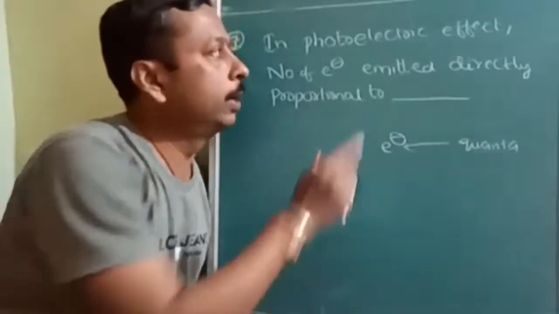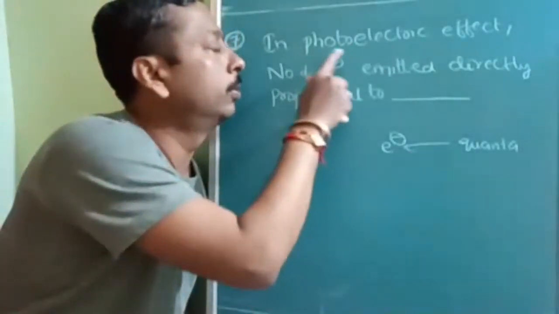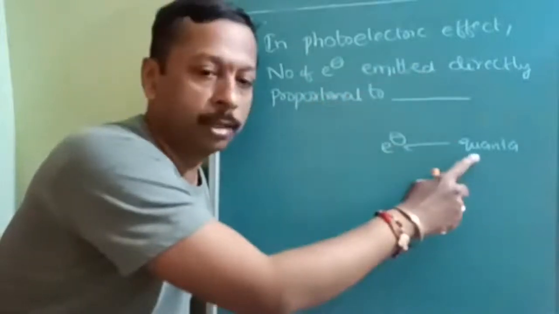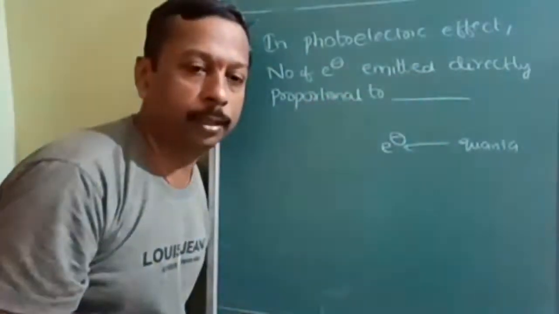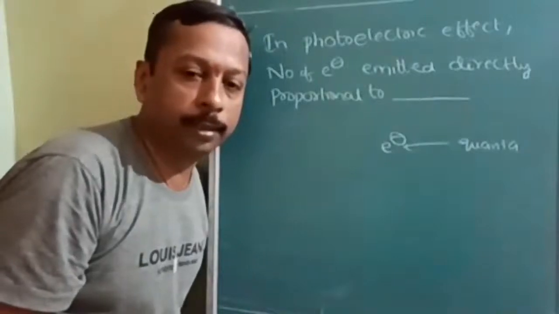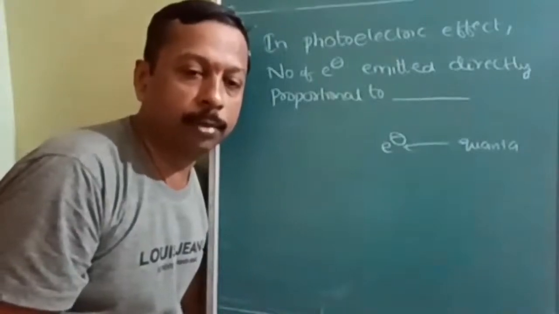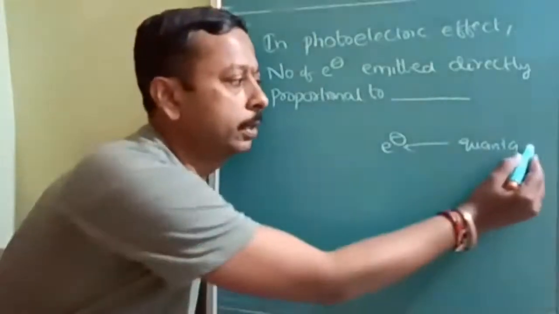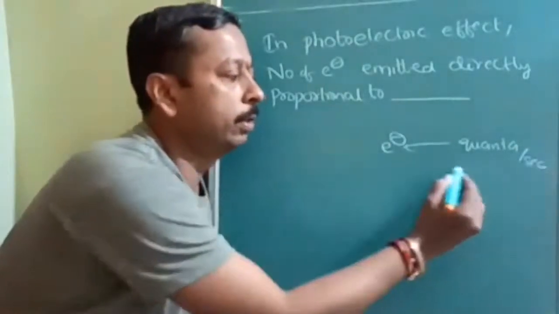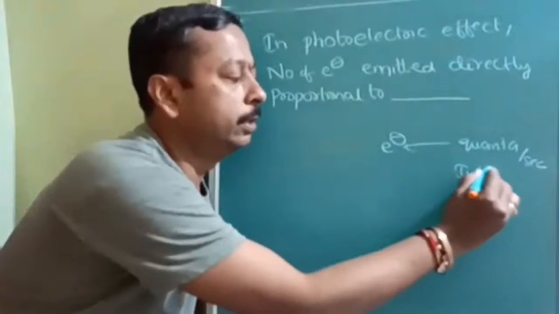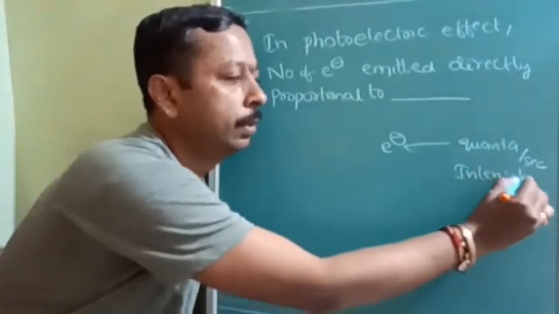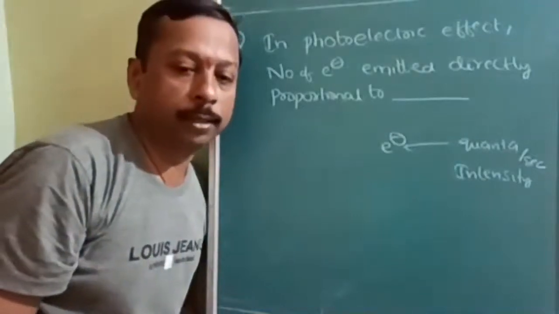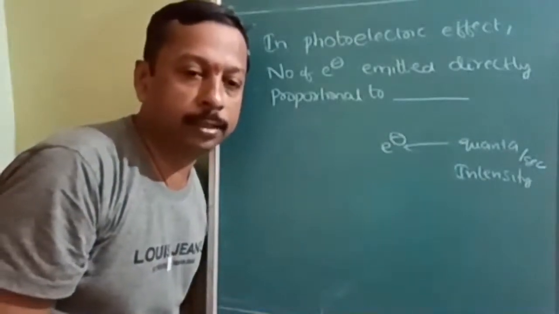So the number of electrons emitted is directly proportional to the number of quanta per second. The number of quanta per second is called intensity. Therefore, the number of electrons is directly proportional to intensity.